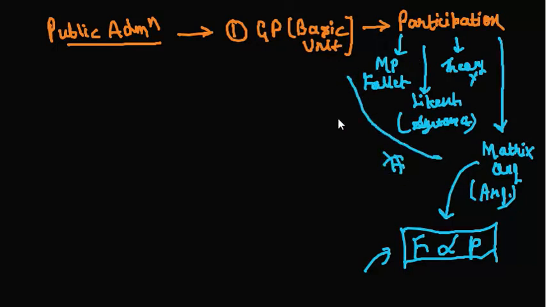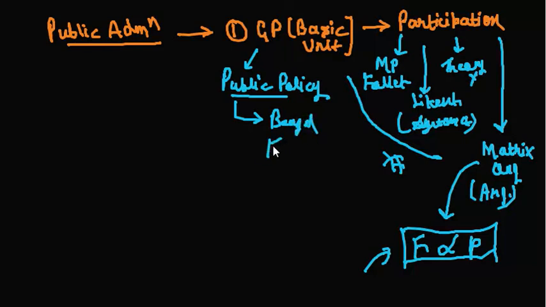And apart from that, when we are witnessing gram panchayat, there is a basic unit of development. When it comes to public policy, you can also incorporate that here. There is a concept called Beagle Factor. Beagle Factor basically says that if the policy becomes centralized, the center would not be able to know about the basic requirements of the people at the ground level. So this is the problem with respect to centralized public policy.